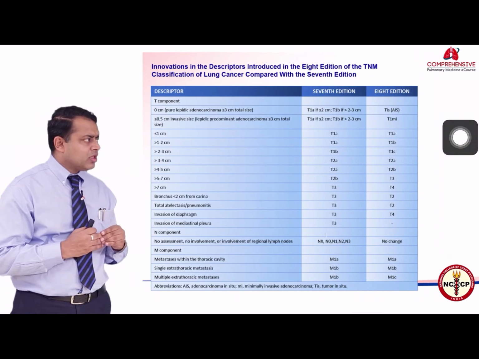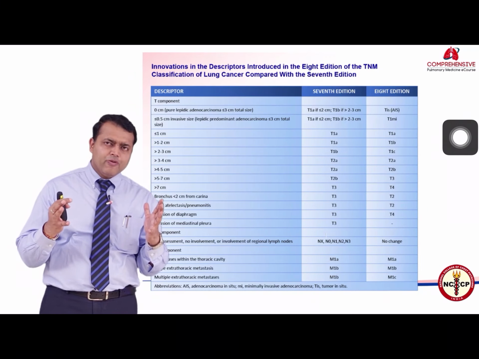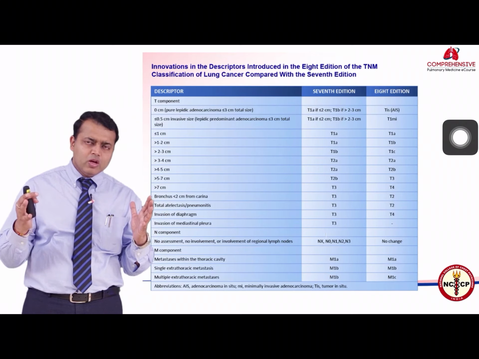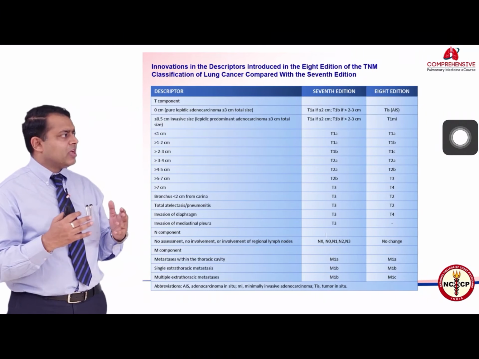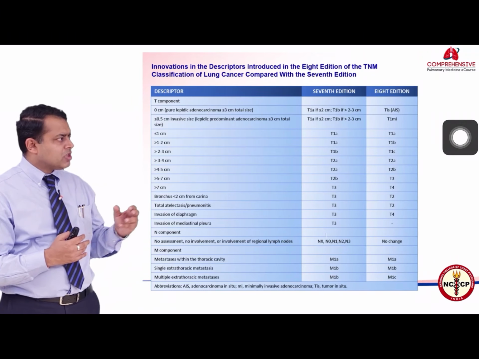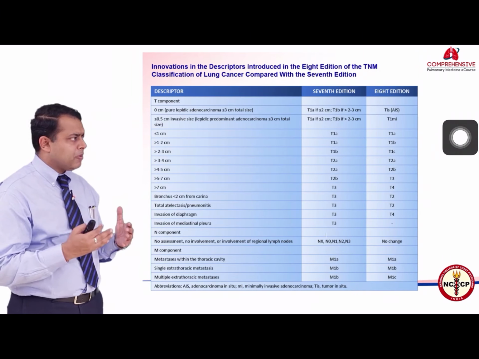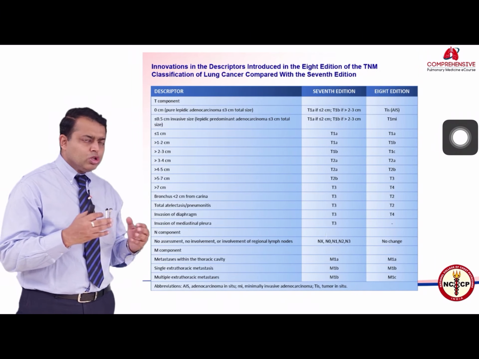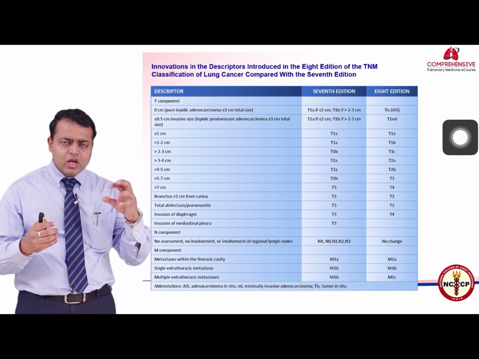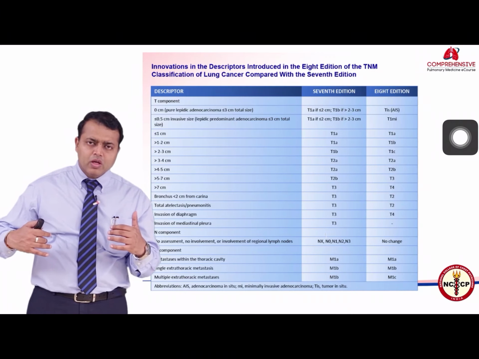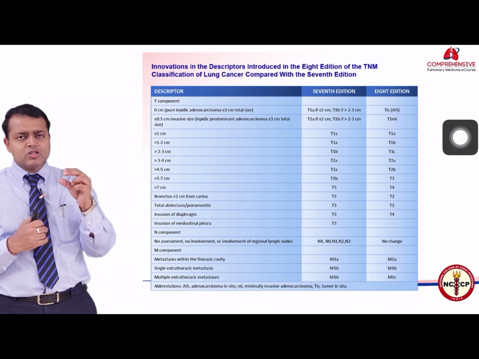Also, the other thing that is important over here is that the earlier staging accounted for patients who had the lesion within 2 centimeters of the carina as upstaged to T3, which will be labeled as T2 now. Also, patients who had invasion of the diaphragm used to be labeled as T3 earlier, but now are upstaged to T4. Those patients who had atelectasis because of a lesion lying very close to the bronchus, and a complete atelectasis or pneumonia of the leftover lung, used to be labeled as T3, whatever may be the size of the lesion.